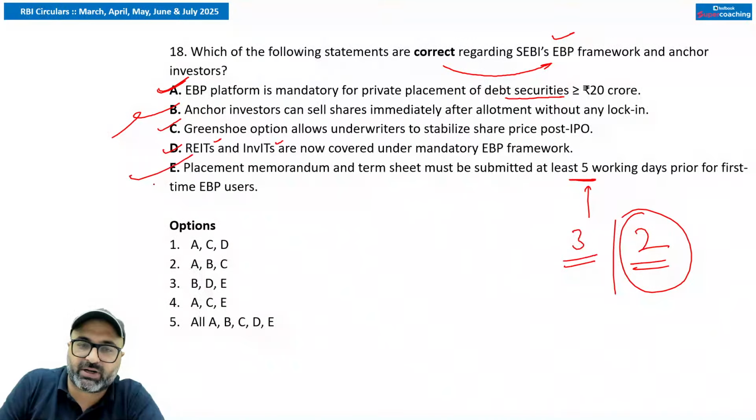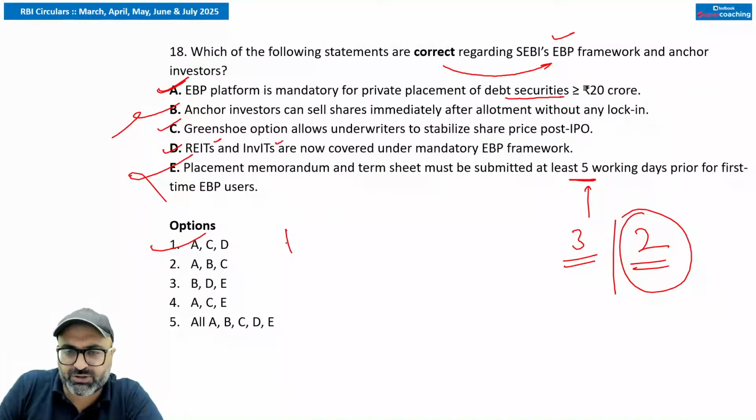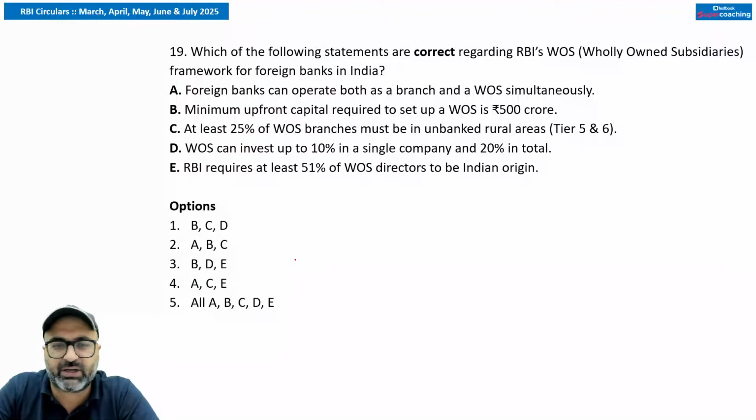So the answer to this particular question is going to be what? It is ACD. So the first option is correct. ACD is absolutely correct. First option is the correct answer. ठीक है जी, clear हो गया? Moving on to the next question.